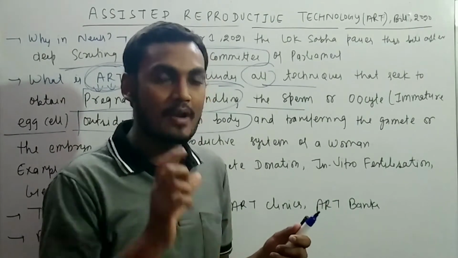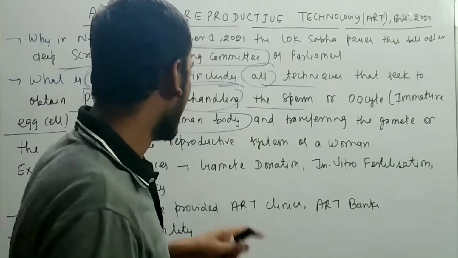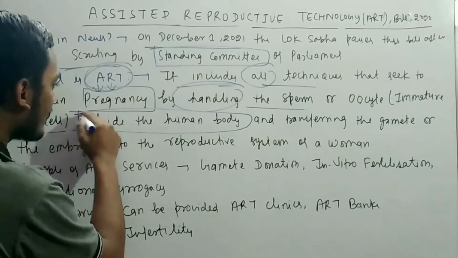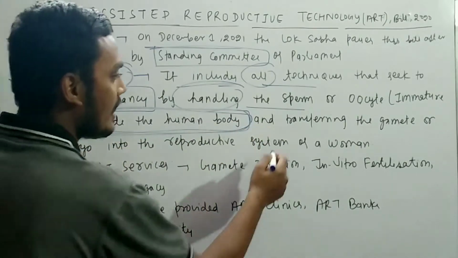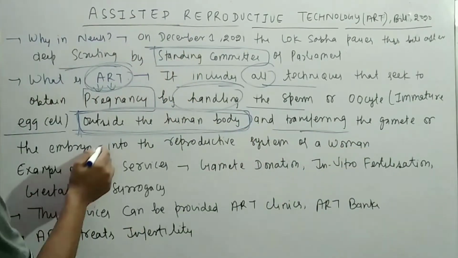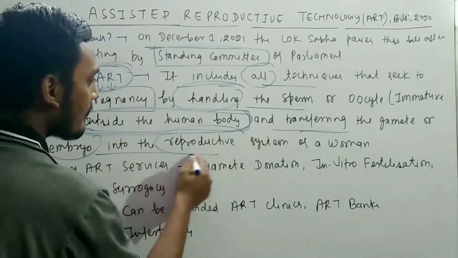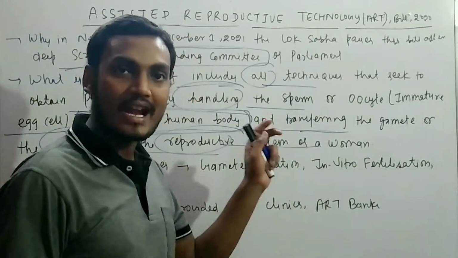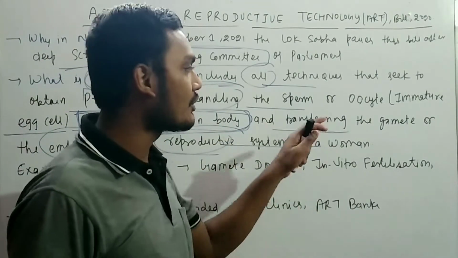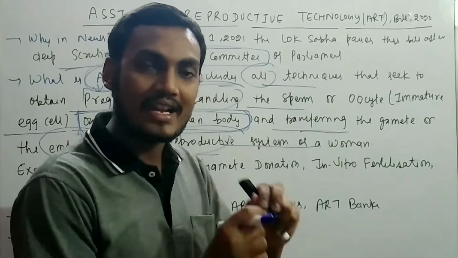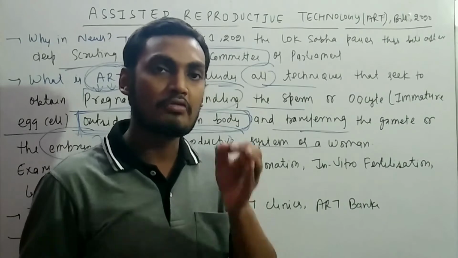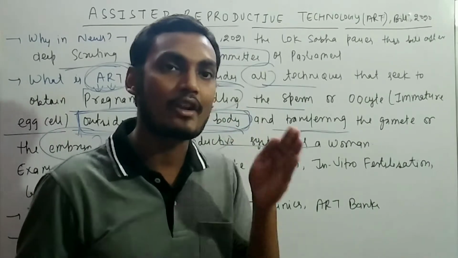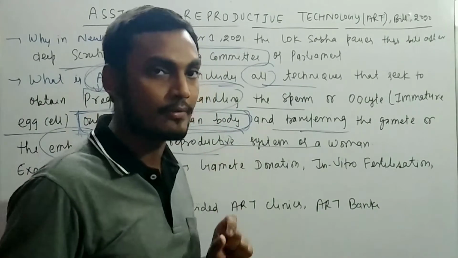So this is very important. You need to remember this point: outside the human body, and transferring the gamete or the embryo into the reproductive system of a woman. That is known as assisted reproductive technology according to this bill, and that is also known as in vitro fertilization. In vitro fertilization is one of the important ones, and another is the surrogate mother. That is very important.